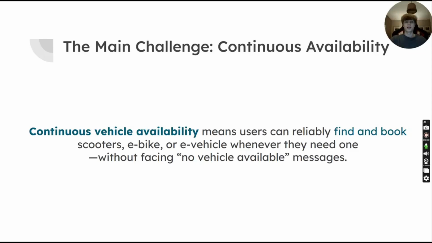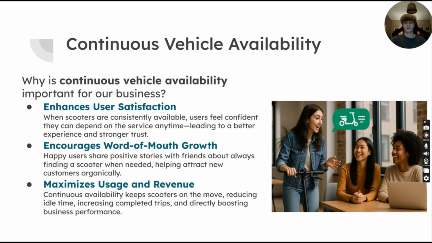We have seen three challenges now, and together we concluded that the main challenge the company faces is continuous vehicle availability. This means users can reliably find and book scooters or e-bikes whenever they need one. But why is this important? We want to enhance user satisfaction. Nothing is more frustrating than using the company's service and not finding a vehicle when the user needs one. A satisfied user encourages word-of-mouth growth and also directly impacts the company's usage and revenue.